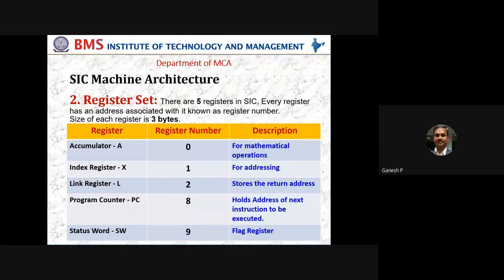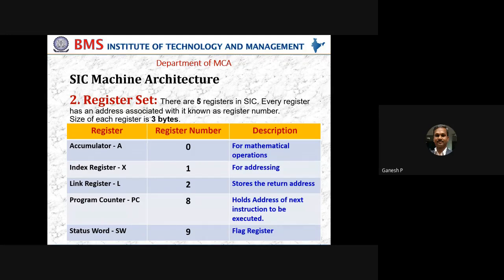The system will take a call when you use an if condition, branching, or while loops. All those condition checks are completely based on the status word, or condition code register, or flag register. So that number is 9. These are the various registers we have in SIC. To quickly recall, we have 5 registers: A, X, L, PC, SW.